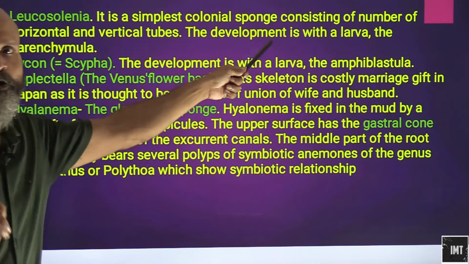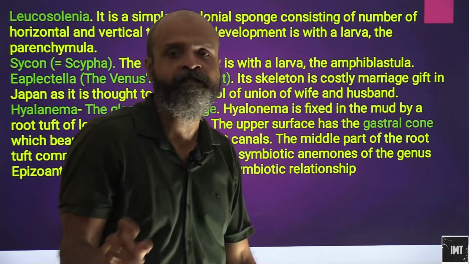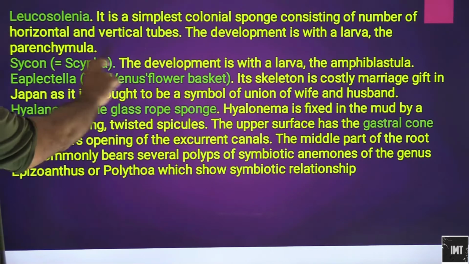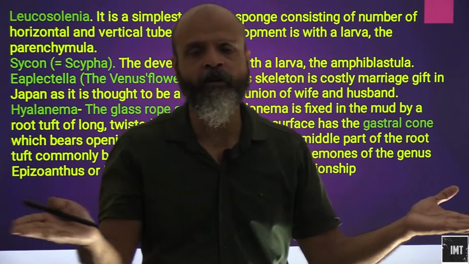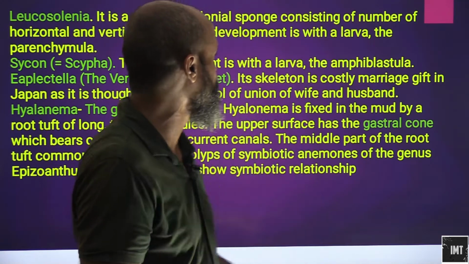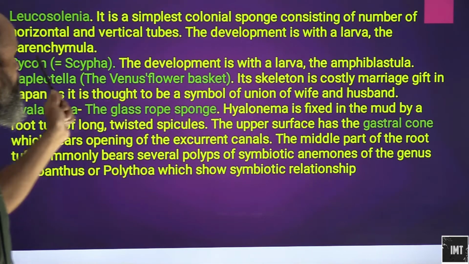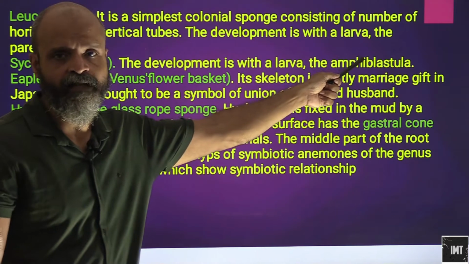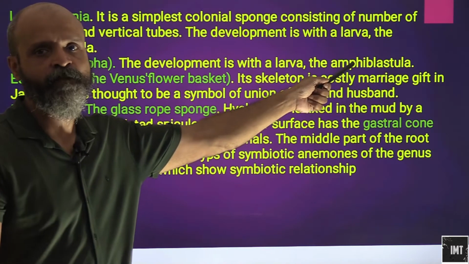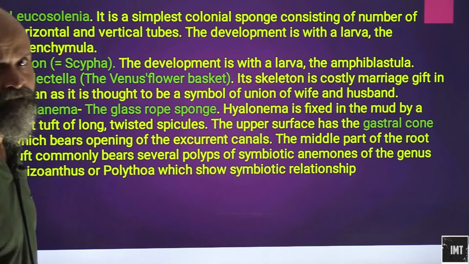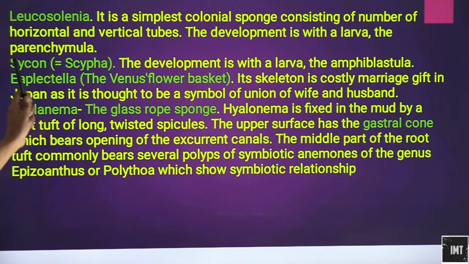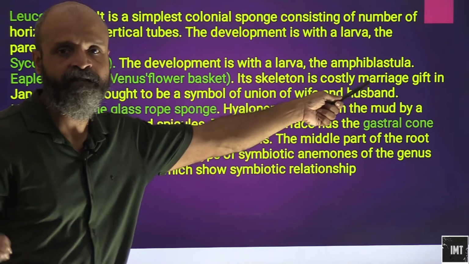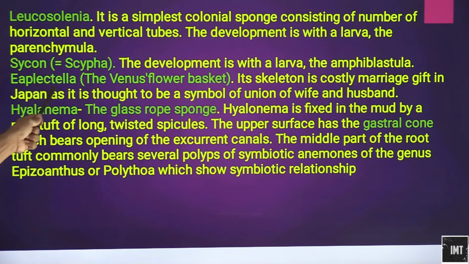Leucoselenia is the simplest colonial sponge. Colonial sponge means that they stay in colonies consisting of a number of horizontal and vertical tubes. The development is with a larva, the parenchymula. The entire species develops from a larva. In Cycon, the development is with a larva, the amphibastula, as we have seen.